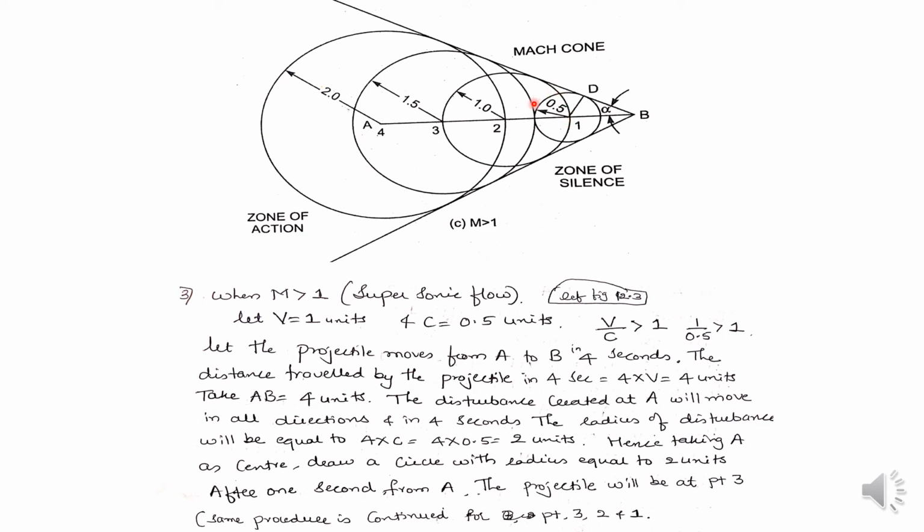Taking point 1 as the center and 0.5 units as the radius, a circle is drawn like this. So these are the propagation of pressure waves or disturbances which are created in the stationary fluids.